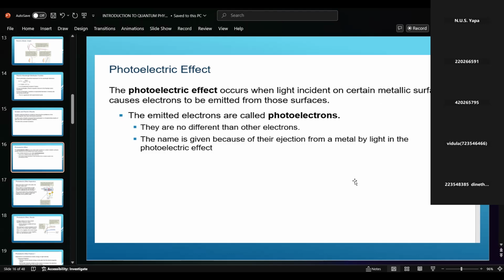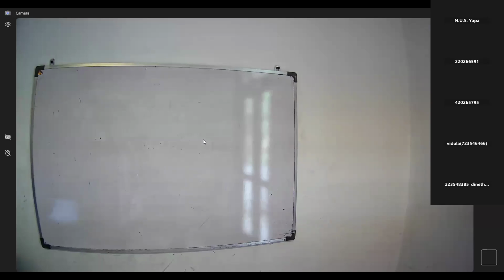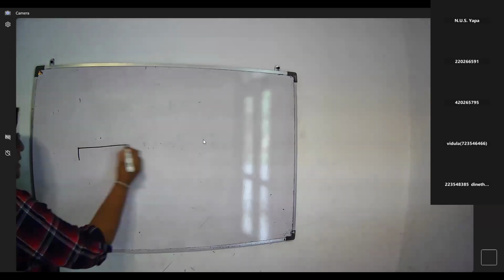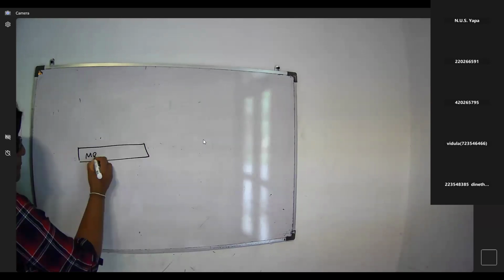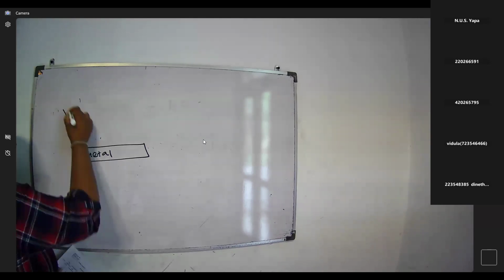This is J. J. Thomson's experiment: the emission of electrons from metals under the effect of light rays, right? Electrons can be emitted under the effect of light rays. This is the metal surface, emitting some electrons under the effect of light rays.